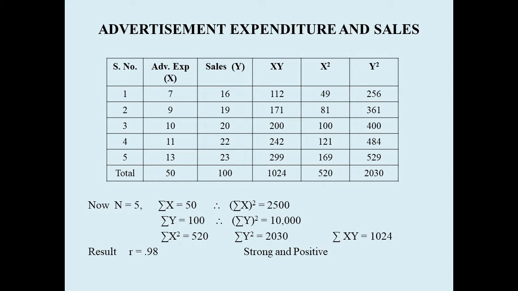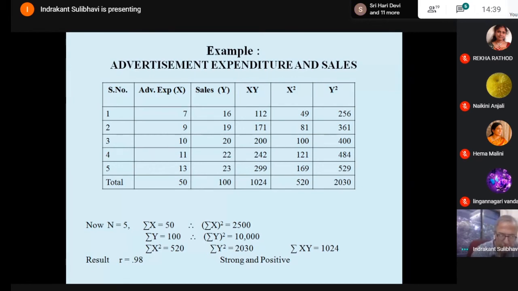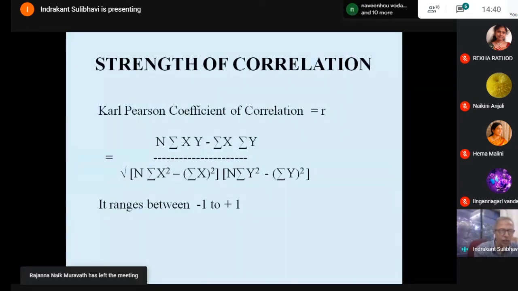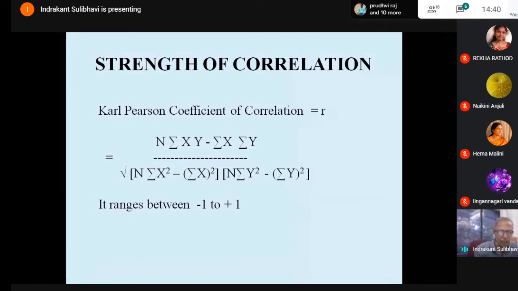Then we are applying the formula which I showed earlier in the slide. Now we have all the values: n, sum of xy, that is 520, sum of x is 50, sum of y is 100, n is 15 in the denominator.